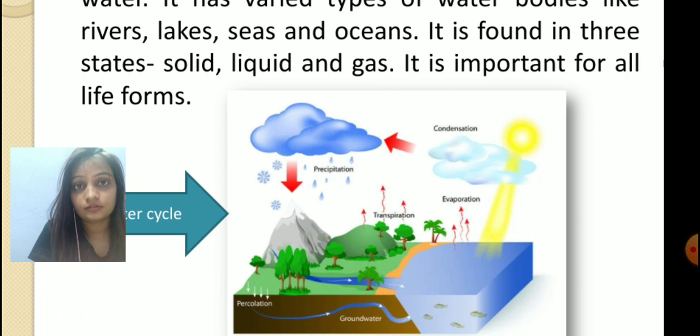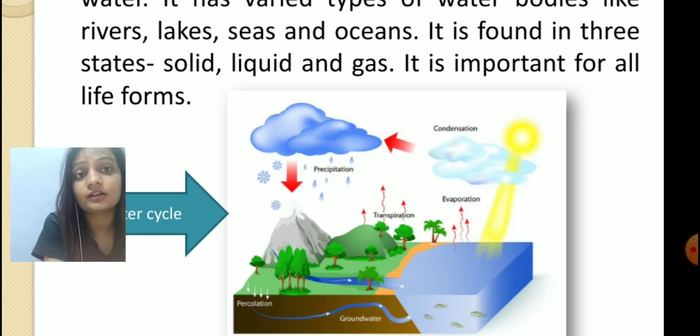Here, when sun rays fall on the water surface, then due to heat the water gets evaporated and changes its form and becomes gaseous in state. Once it becomes a gaseous state, then it cools down and forms water droplets, and again it forms into a liquid state.